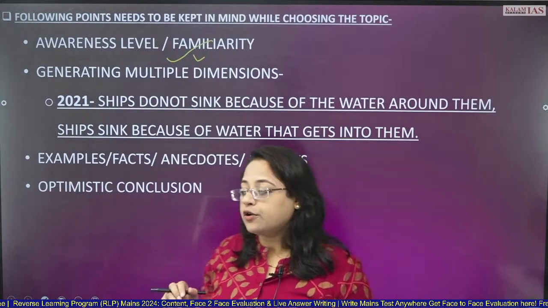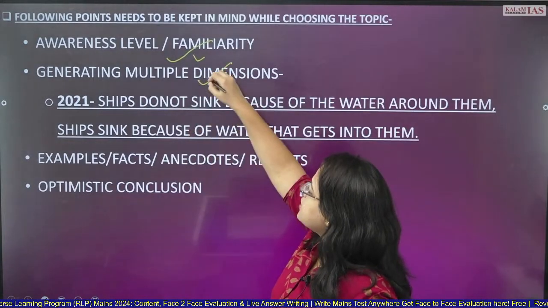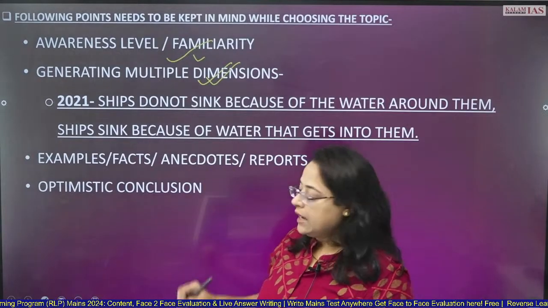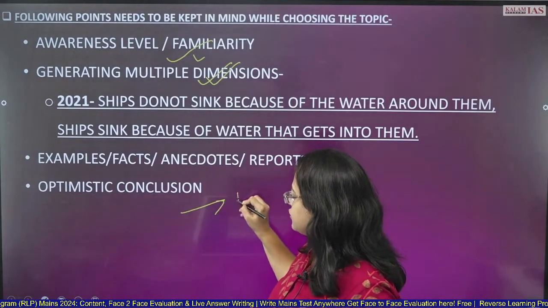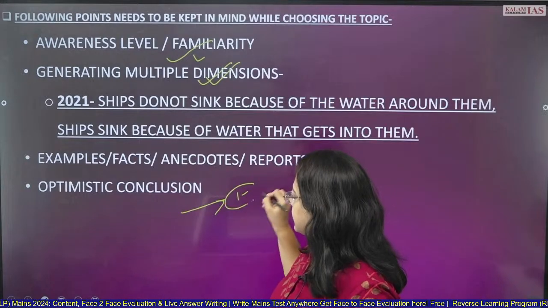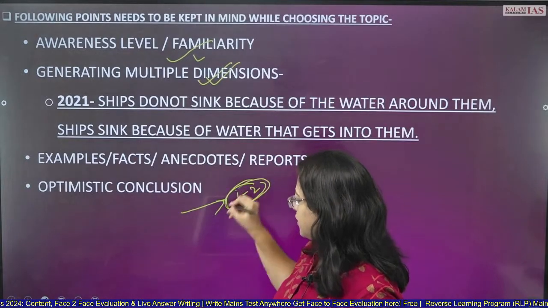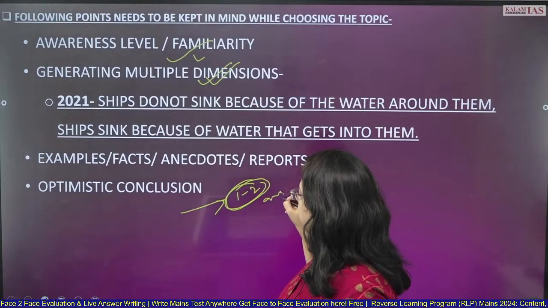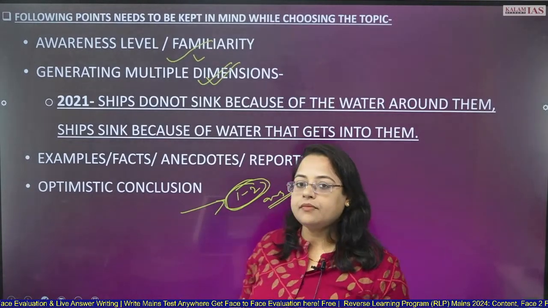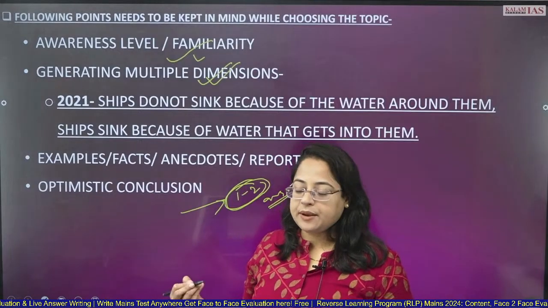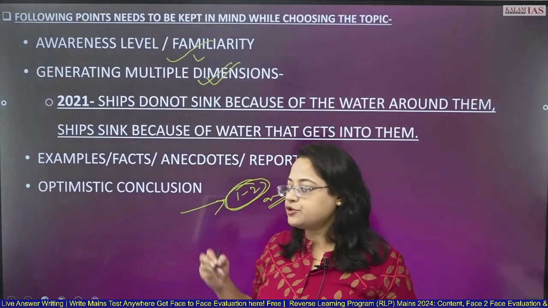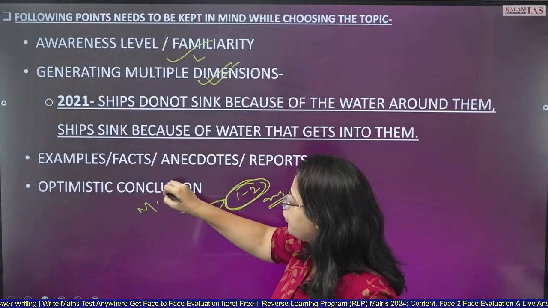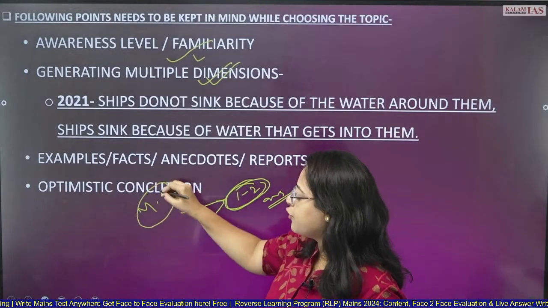Then you should be also clear that you are generating multiple dimensions on it. If in one essay you are able to generate only 1-2 dimensions, then that is not your essay. However beautifully you write, you're only going to get average marks. Remember, in the essay paper, you have to make multiple interpretations. You have to at least come up with 4 to 5 important dimensions.